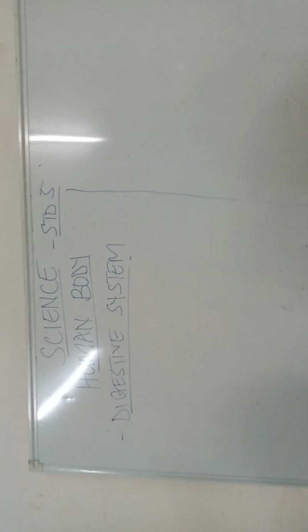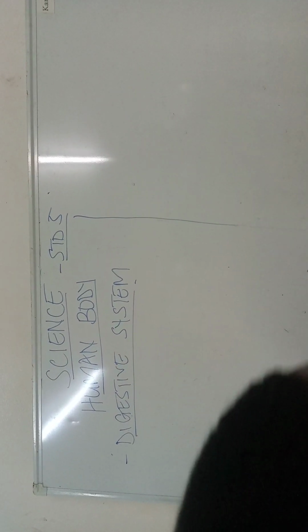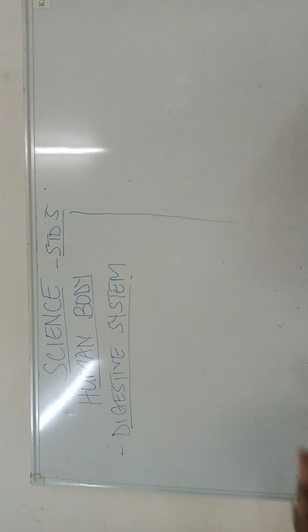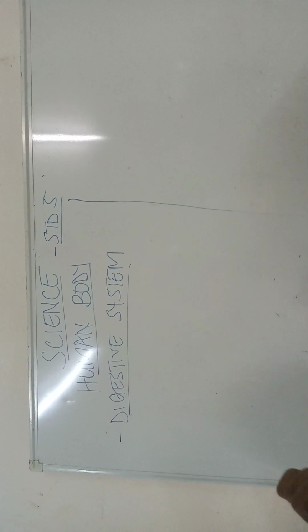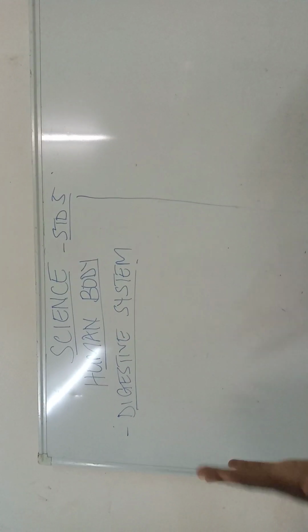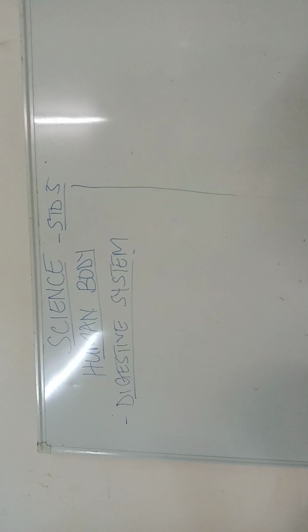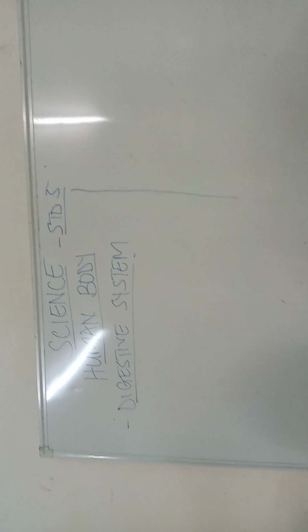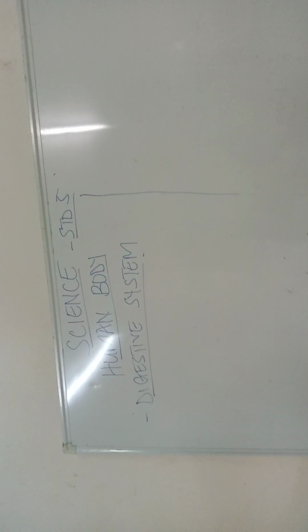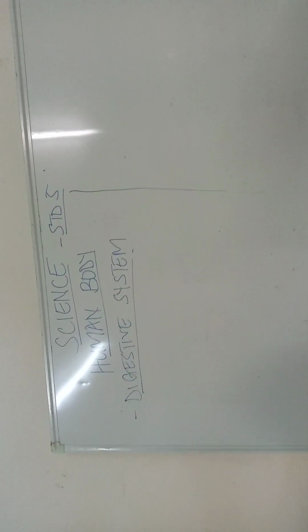Digestive system is where digestion of food takes place. In our last class, we covered the human teeth. Now we have digestive system.